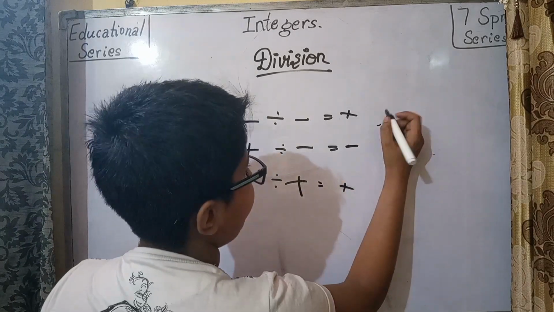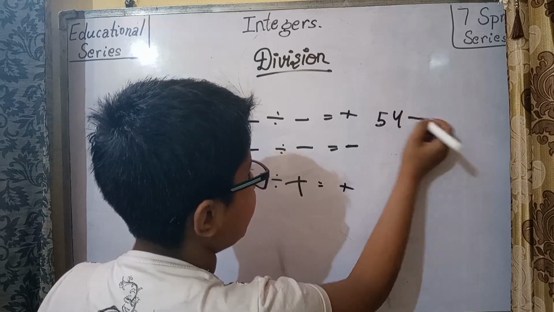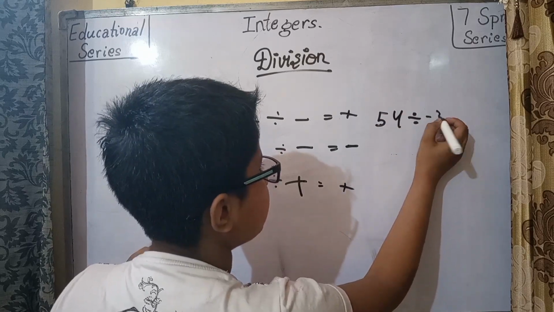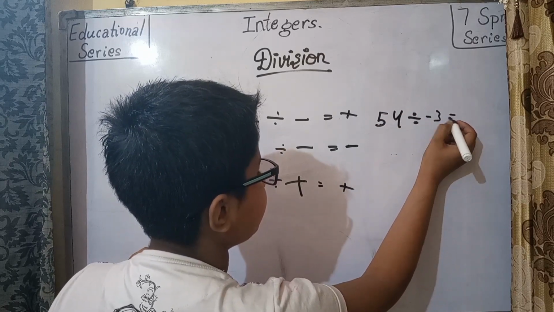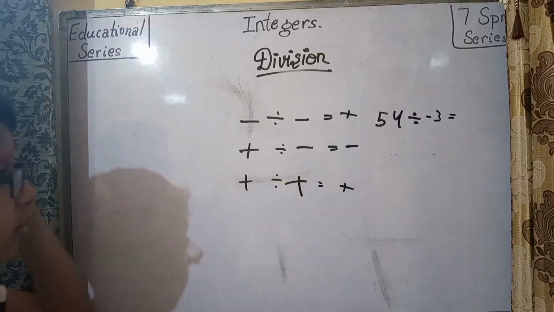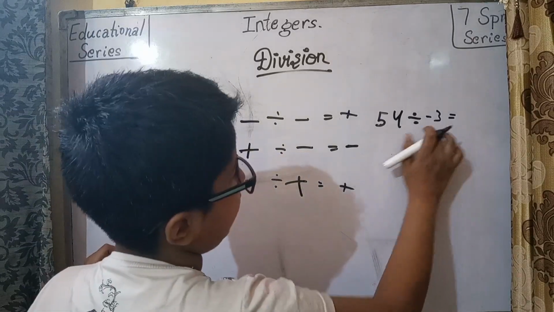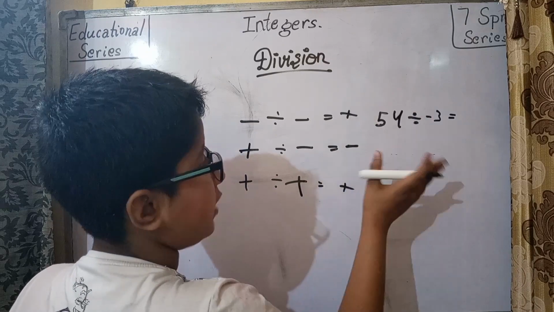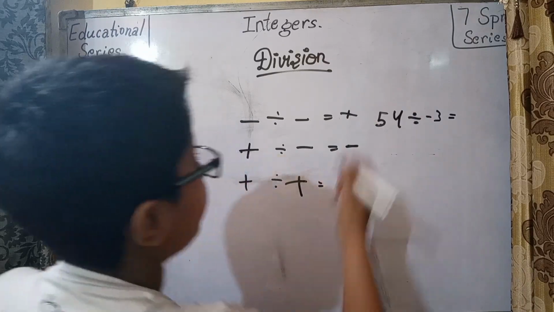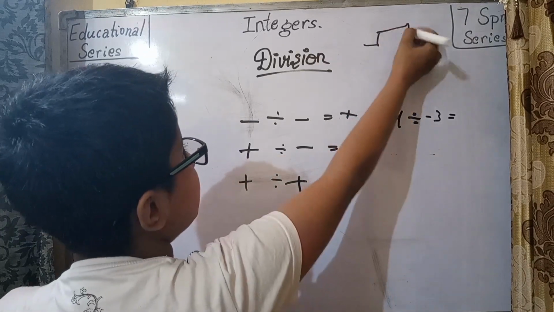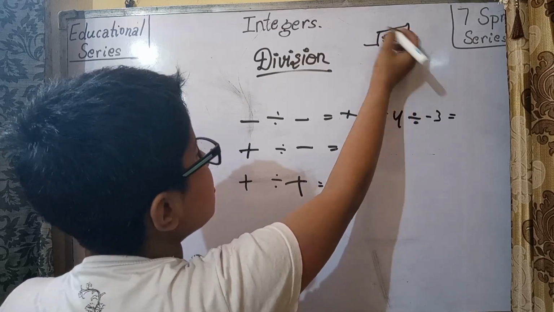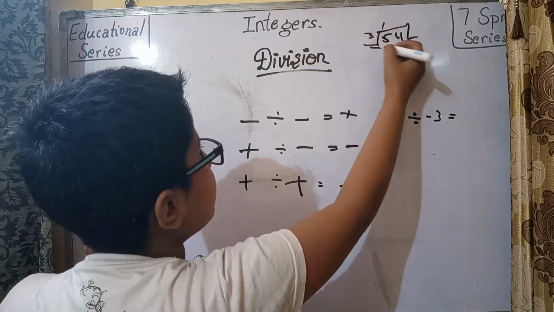For example, 54 divided by minus 3. So now, 54 divided by 3. Let's do it. 54 and 3. 3 1s are 3.